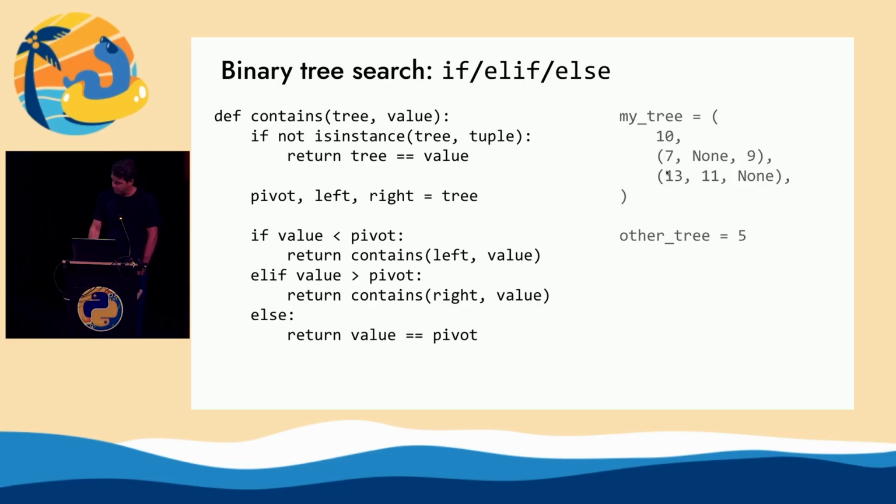And then I have this code that'll traverse it. First, it's like, hey, if my binary tree is just a number, then just do equality. Otherwise, it unpacks the tuple, because it's saying, hey, the tree is actually three things. It's a pivot number, a left side, and a right side. It unpacks them, and it says, if the value I'm searching for is less than the pivot, then go down the left side of the tree, or if it's greater than the pivot, then go down the right side of the tree. So it's just a recursive binary search algorithm. And otherwise, just double check to see if they're equal. They should be, but do that.